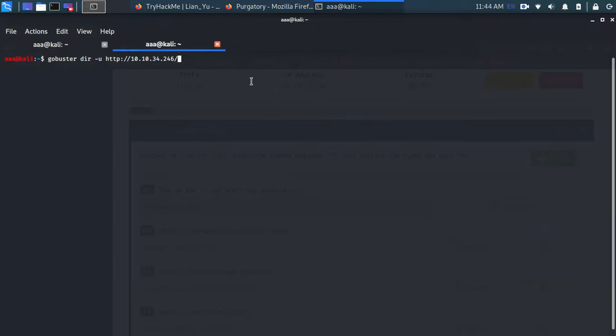And for the wordlist, I'm going to choose this one. Let's go to /usr/share/wordlists/dirbuster, and let's ls. I'm going to use this one.